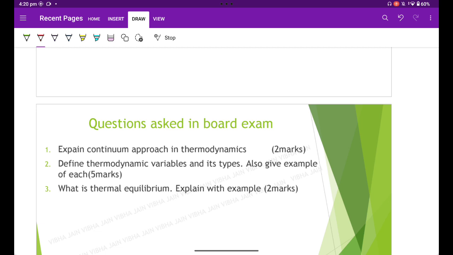We'll discuss in the coming classes now the basics: what are the laws of thermodynamics and what are the applications of thermodynamics.